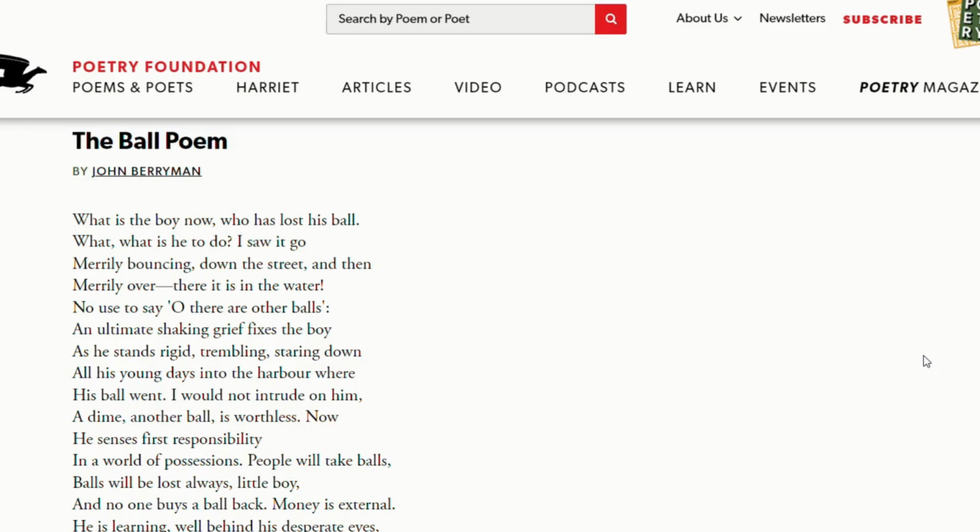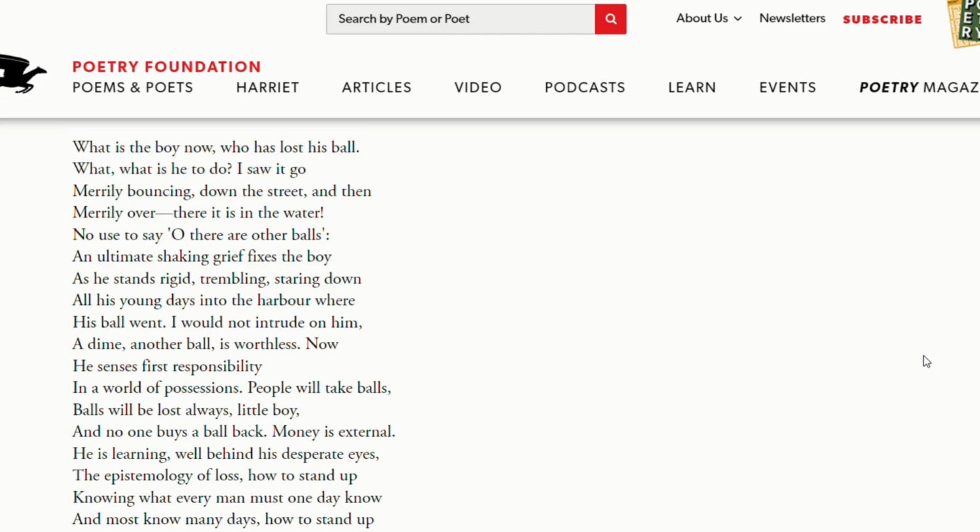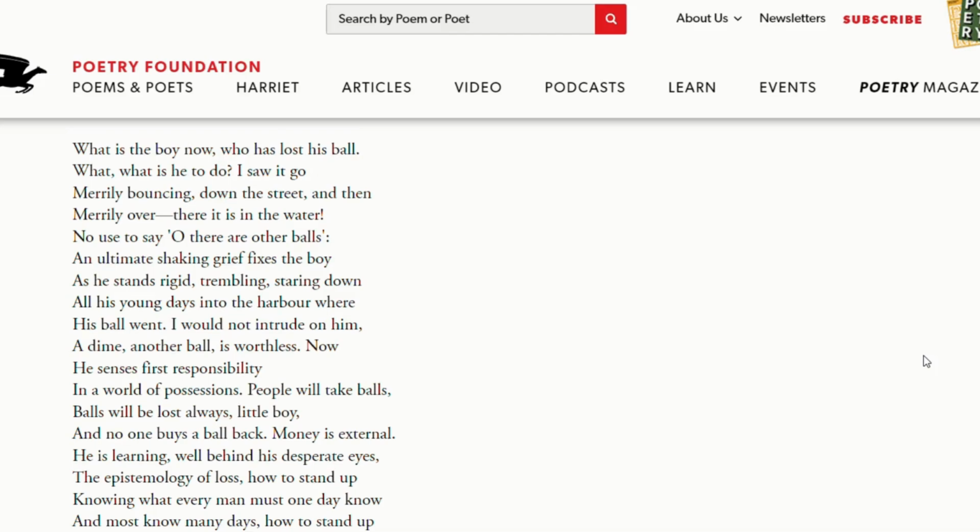I saw it go, merrily bouncing down the street, and then merrily over. There it is in the water. So, as the poem suggests, the poet is an onlooker. He's a witness of this particular incident. What is the incident? The boy was playing with his particular toy, with a particular ball, and then as the ball was bouncing, merrily bouncing.